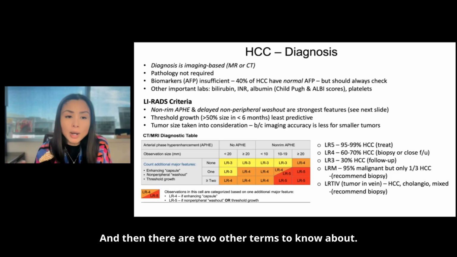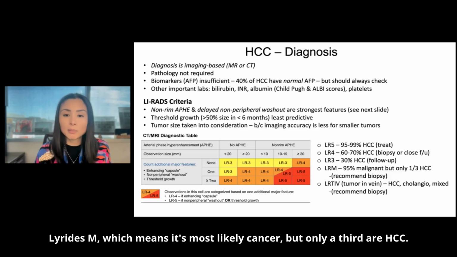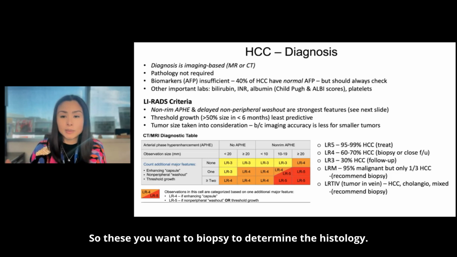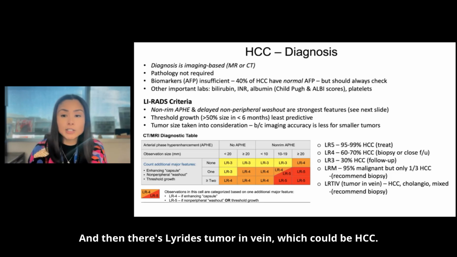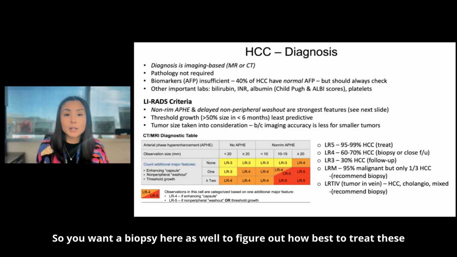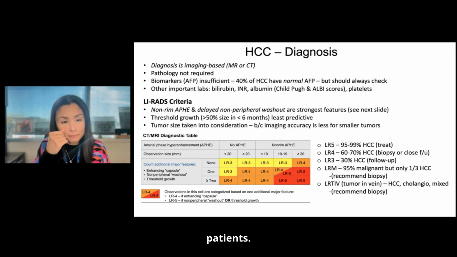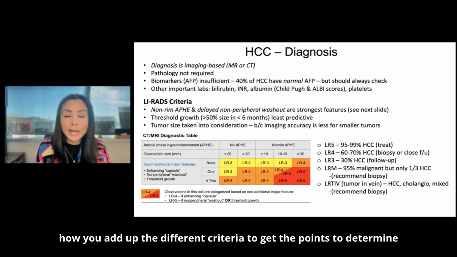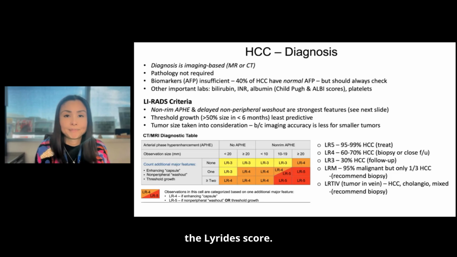And then there are two other terms to know about. There's LIRADS M, which means it's most likely cancer, but only 1/3 are HCC. So these you want to biopsy to determine the histology. And then there's LIRADS tumor in vein, which could be HCC, it could be cholangio, it could be METs. So you want a biopsy here as well to figure out how best to treat these patients. And then the LIRADS diagnostic criteria is here on the table on the left, showing you how you add up the different criteria to get the points to determine the LIRADS score.